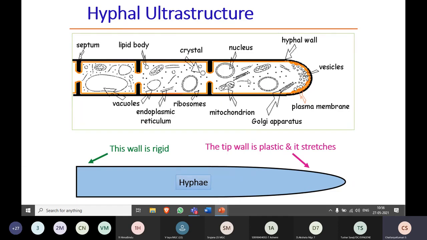This is the ultrastructure of the hyphae. You can see this is the septate form of hyphae, where the cells have been divided by cross walls, and these are the pores present in the septa. Each cell will have membrane-bound cell organelles. The hyphae always grow at the tip, and this type of growth is called apical growth, where at the tip region new cells are formed, helping the hyphae to grow.